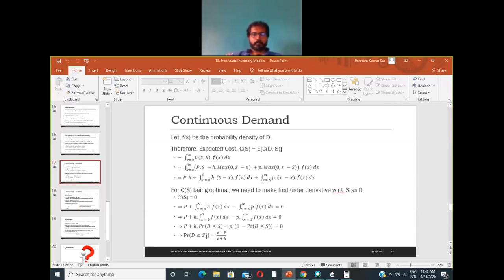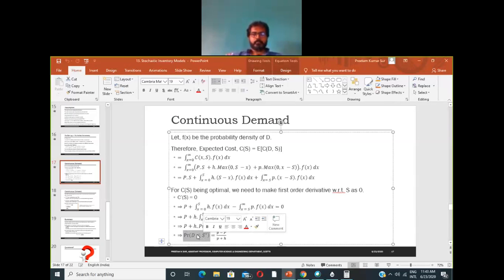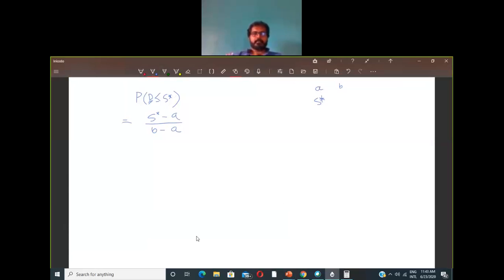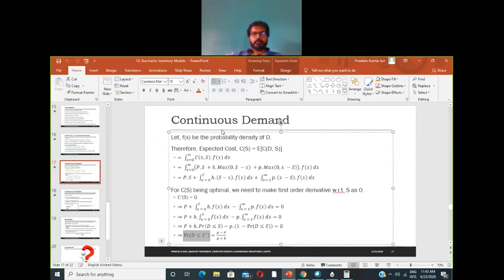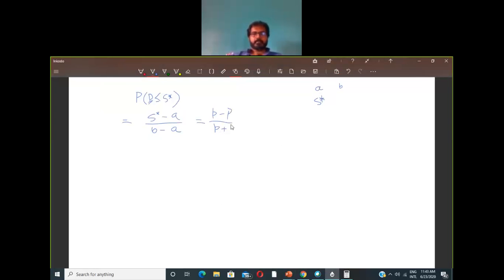So the probability that demand is less than or equal to S star is this one, and that is equal to small p minus capital P, divided by small p plus small h. So this is the expression we can get from this.